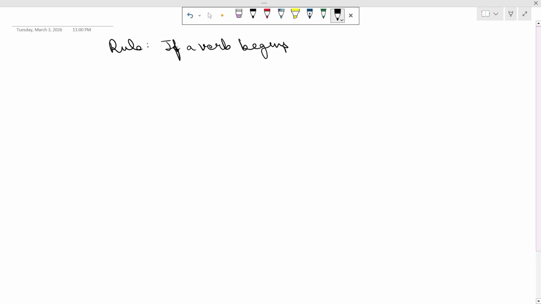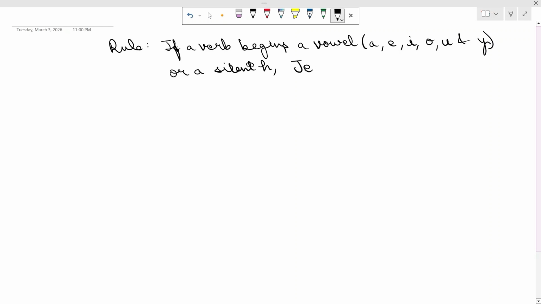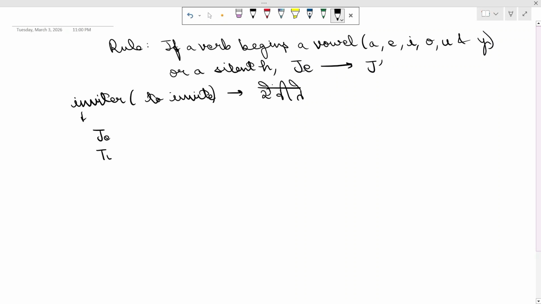Now there is one rule which we need to follow: if a verb begins with a vowel, how many vowels are there in French? 6. A, E, I, O, U and Y, or a silent H. Then subject pronoun je changes to j apostrophe. For example, if we take the verb inviter, which means to invite, pronunciation is inviter. So we will conjugate as per the steps.